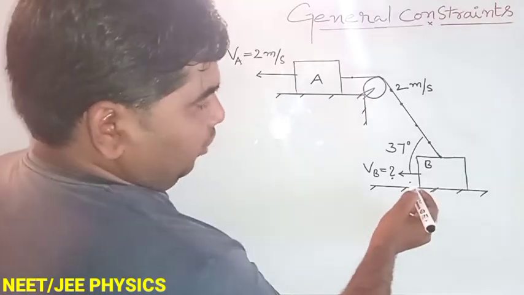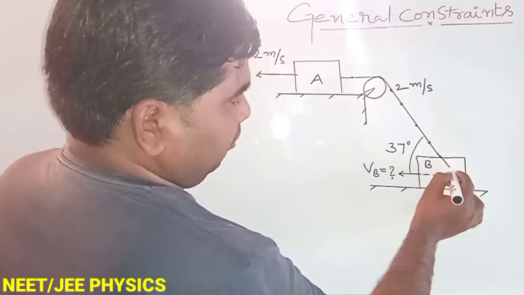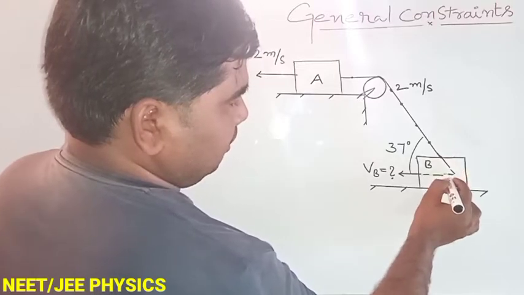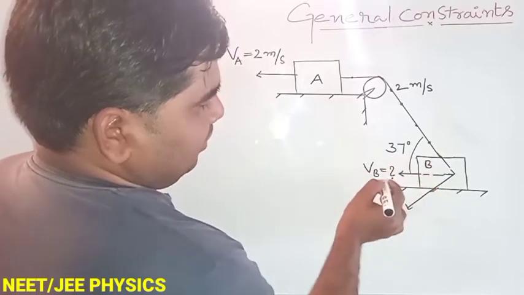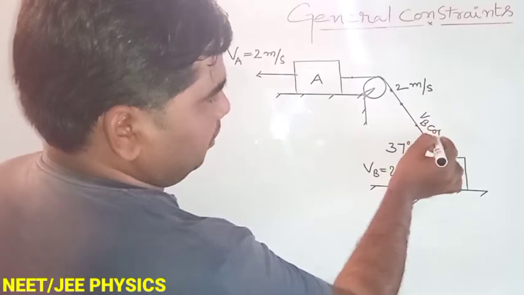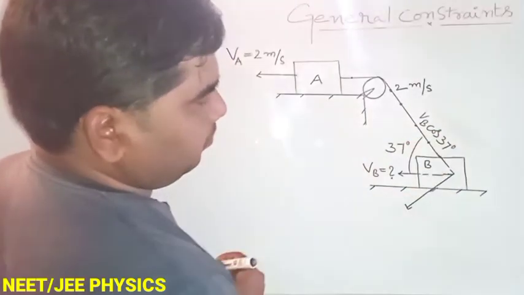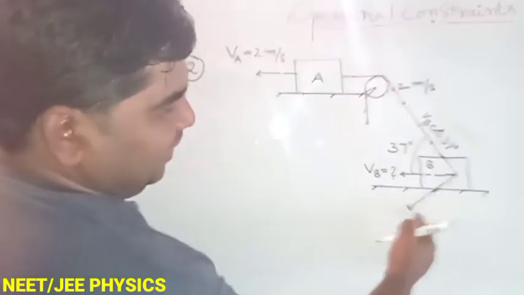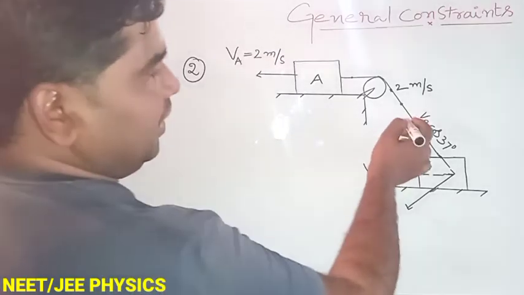Then VB you resolve into two components. How we can resolve here? You extend like this. This is 37, means VB we can write VB cos 37 degree, VB sin 37. This is no need. But previously we studied, what we studied?